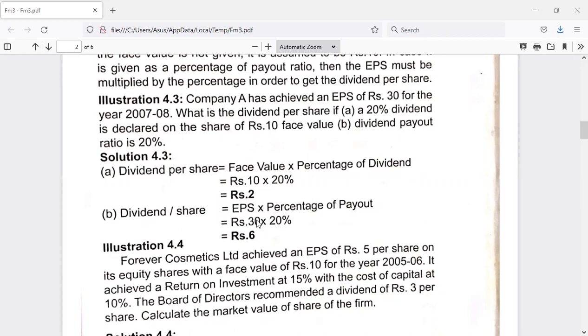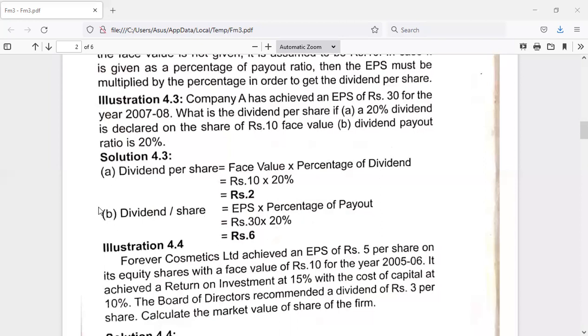Again, what we have to do is multiply EPS, earning per share, by the percentage of payout, and whatever we get would be the dividend per share. See, EPS is 30 here, and the dividend payout is 20%, which means the total amount of dividend per share would be rupees 6, at the rate of 20% payout.